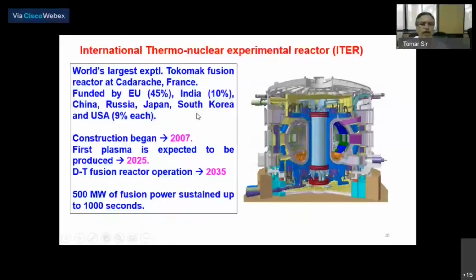So many of you may like to join this challenging research, and in your lifetime, you will be able to see energy being harnessed from fusion. I may not be able to see energy from fusion being harnessed for electricity, but I am sure you will be able to see how fusion can give energy, like electricity.